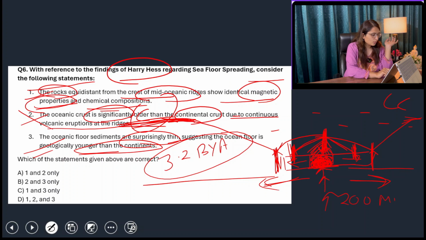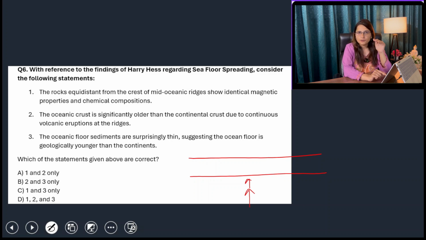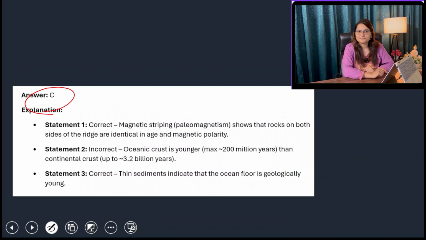So you should know what sea floor spreading is. This is one of the oceanic crusts. This is the magma erupting from beneath the asthenosphere. This is the plate which is moving in both divergent directions, and this is the deposited magma here, and this plate has moved in different directions. Ultimately, new basaltic oceanic crust will be formed, and this is how the sea floor is spreading. So statements 1 and 3 are correct, so option C would be your answer. Next is, which of the